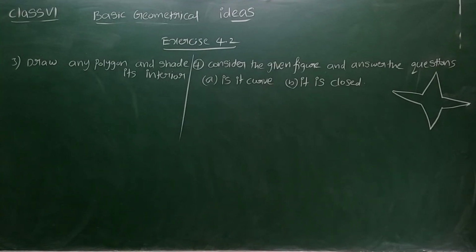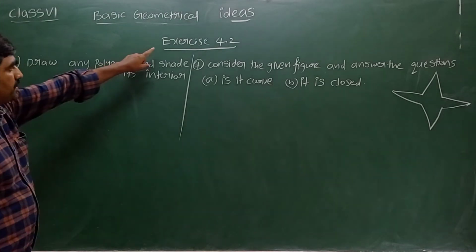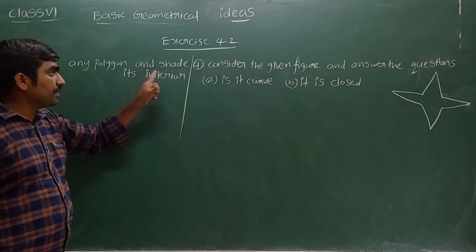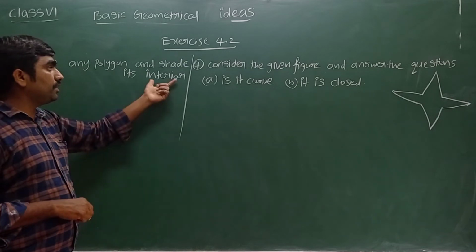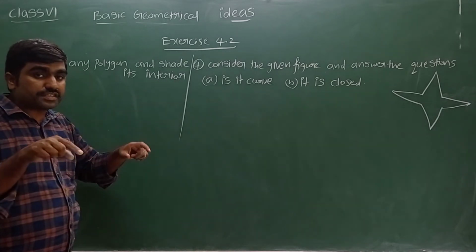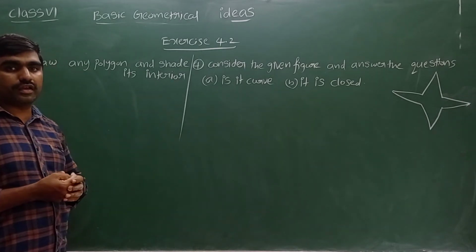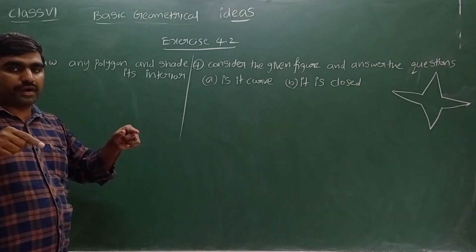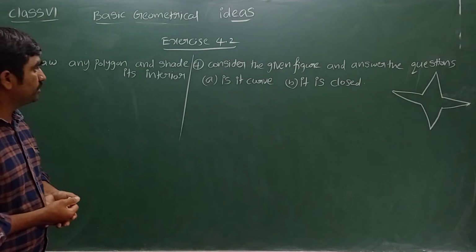Next one, exercise 4.1. Draw any polygon and shade its interior. What is meant by interior? The inside portion, the inside region, is called interior. The outside region is called exterior. And the other part is on the boundary.